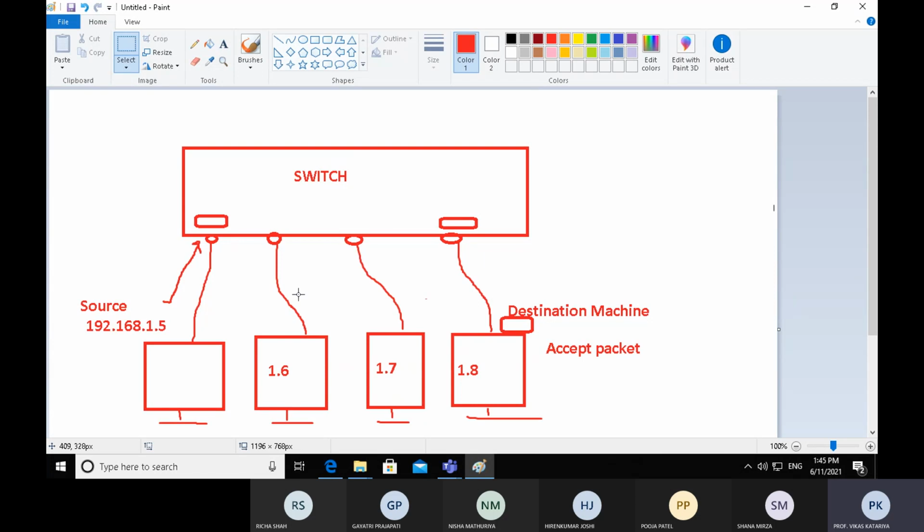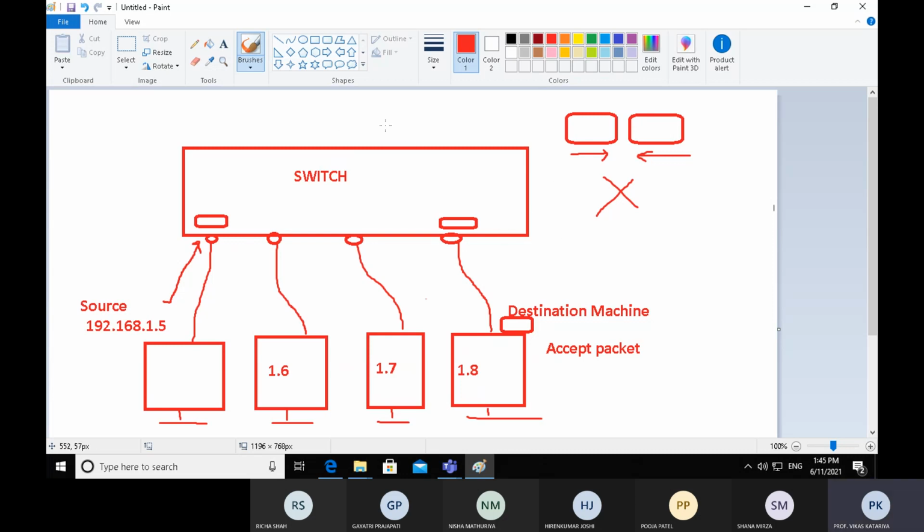Collision is a network term which means that if two packets meet at a point, they collide. If this packet moves in this direction on the same path, and another packet is coming from the opposite direction, they collide, and the result is loss of data.